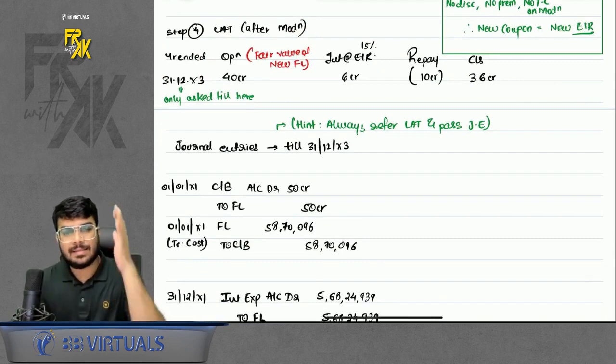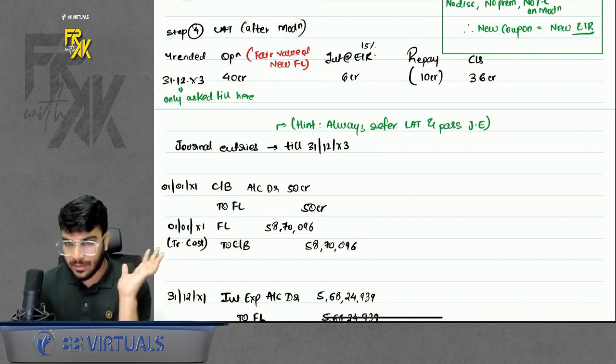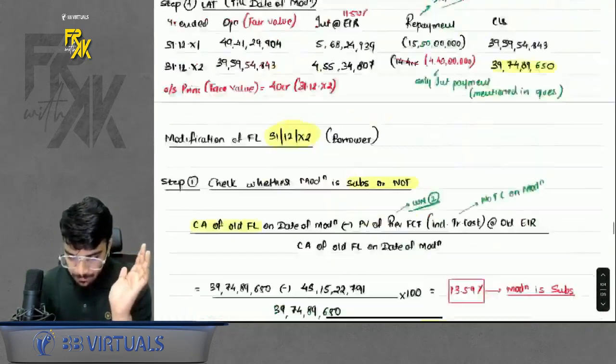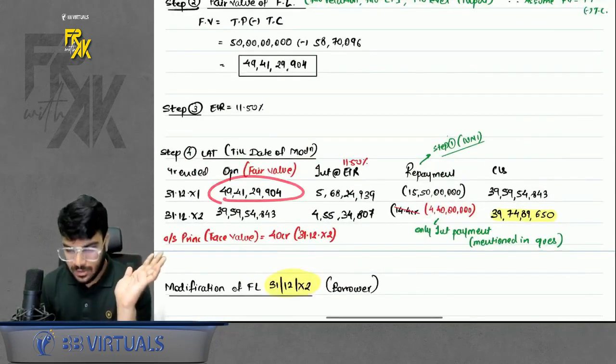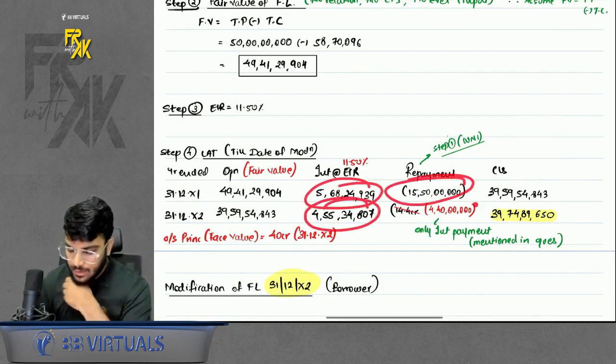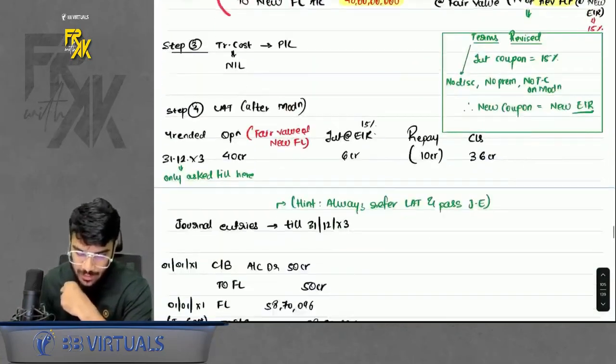How to pass the entries? Passing entries is a piece of cake. Why? Just refer to the LAT and pass the general entries. You have prepared the LAT, just refer to it and pass entries. For example, this was the old LAT. Record the opening first, then record interest, then make the repayment. Next year, record interest, make the repayment. Then the modification happened, so pass the modification entry.